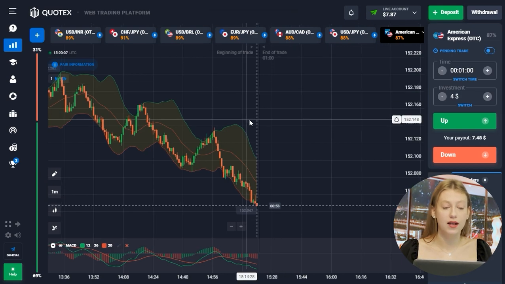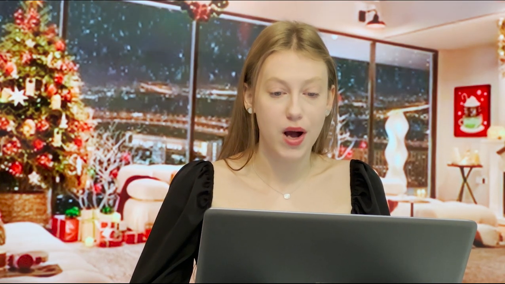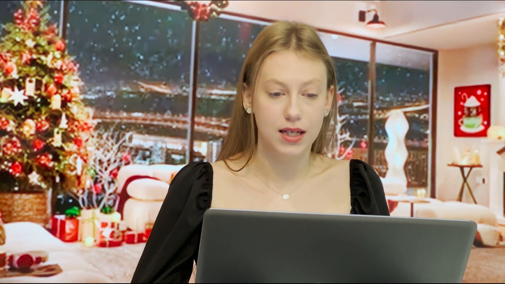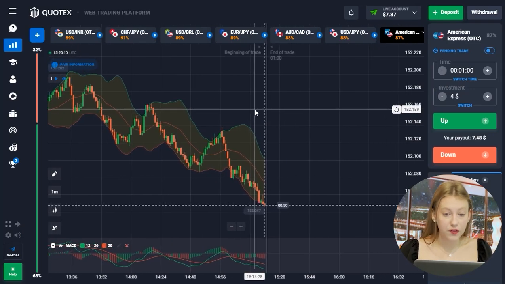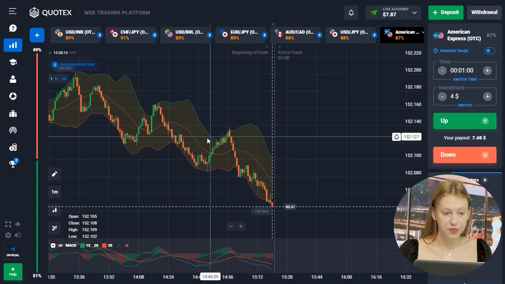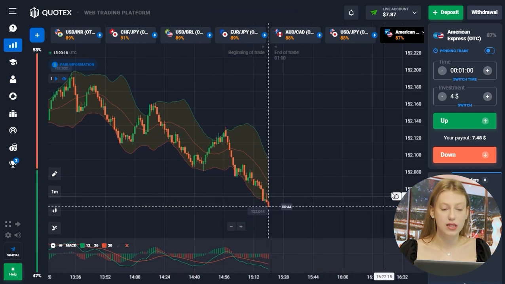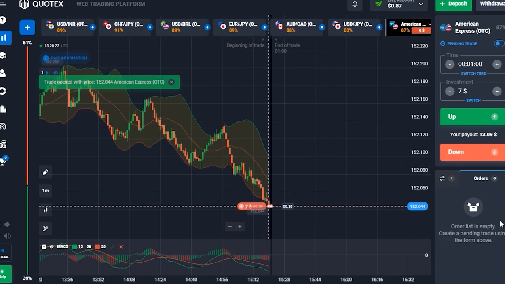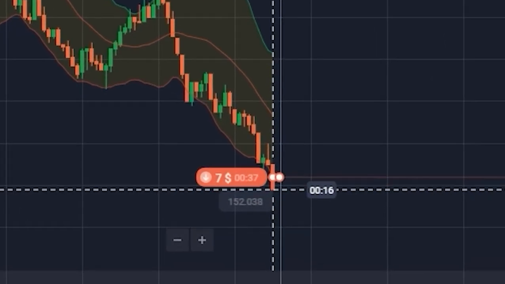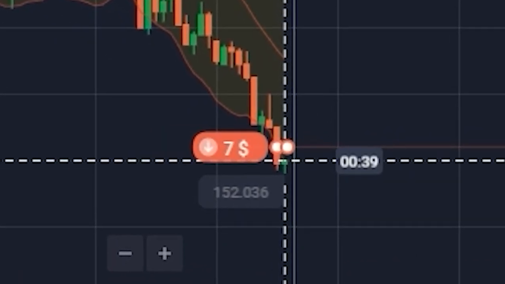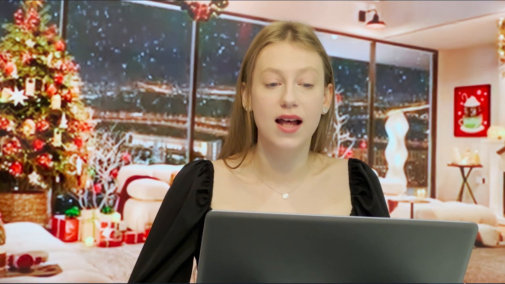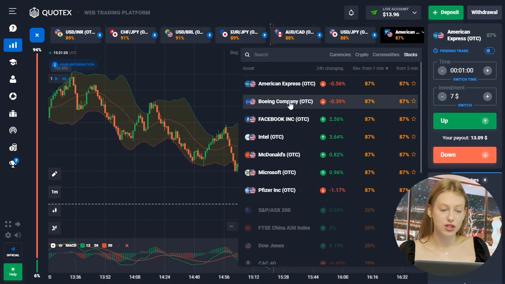Guys, I didn't find any good entry points, so I decided to switch to promotions, and I will open my next deal here. You see, the chart has been falling for some time now, and I think the trend will continue to decline. That's why I will be trading here with $7. Also an awesome result, guys. See, as I said, these red candles are going down, the chart continues to go down, and let's look at other situations.